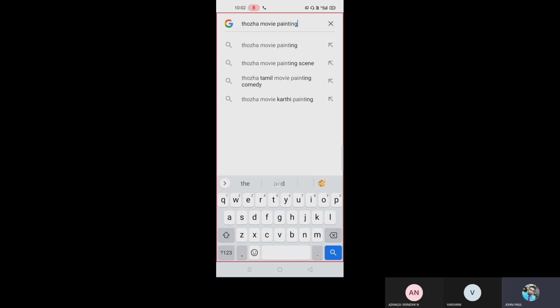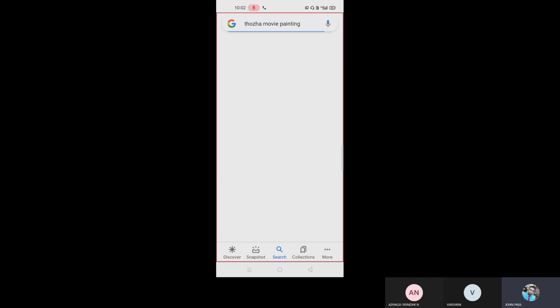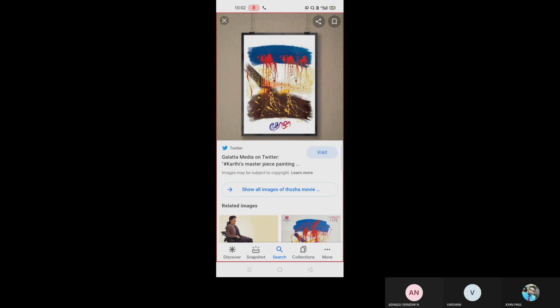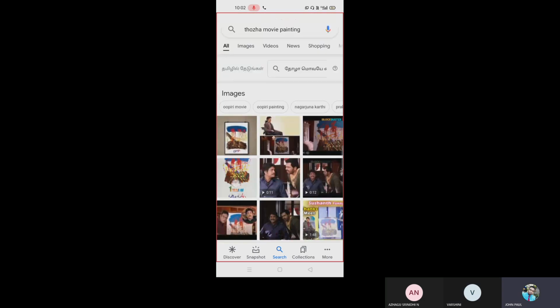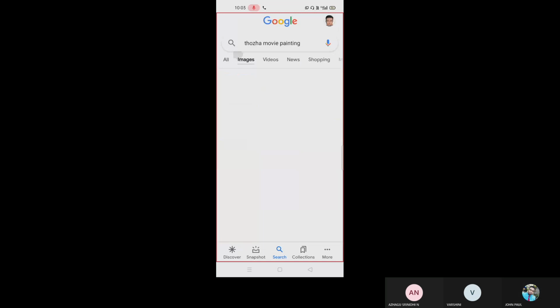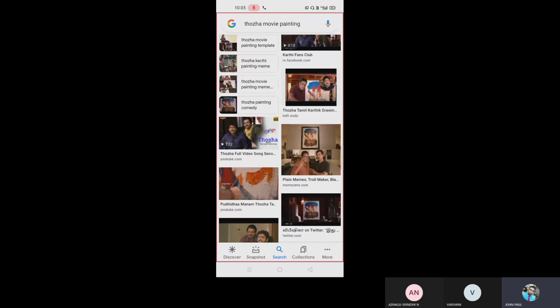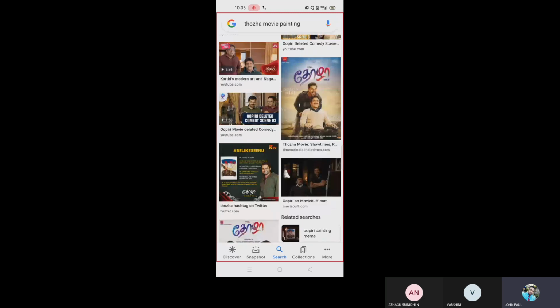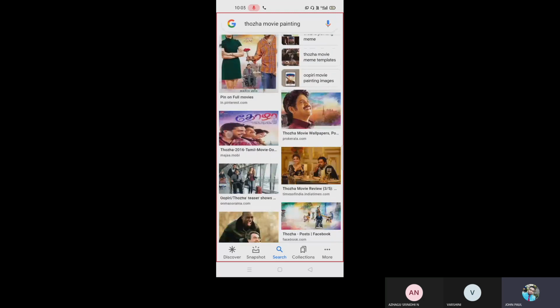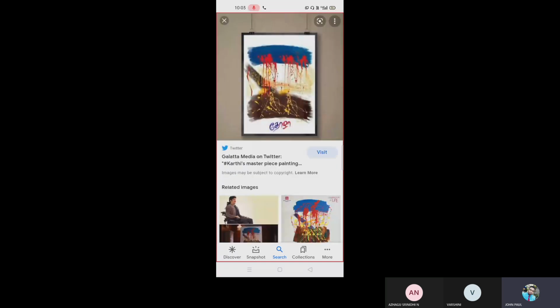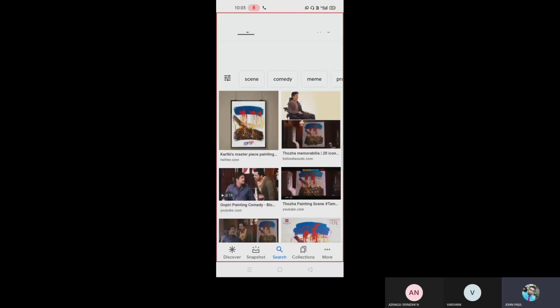I think you might have seen this in a movie. Do you remember this painting? That is Nagarjuna's favorite movie. There, for example, he used to watch a painting, and he will say that painting costs 20 lakhs, another 20 lakhs. Why is it that expensive? There are some people who will buy very expensive